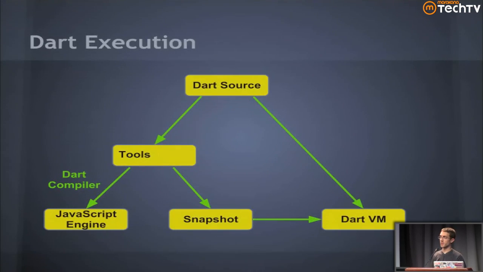So that's one way to get your Dart code to run in the browser. The other thing we've been working on, and is part of the plan, is support for the concept of snapshots. This speaks back to speed: snapshots allow you to take essentially a running Dart program, snapshot that heap, serialize it, send it over the wire, and reinstantiate it on the other side.